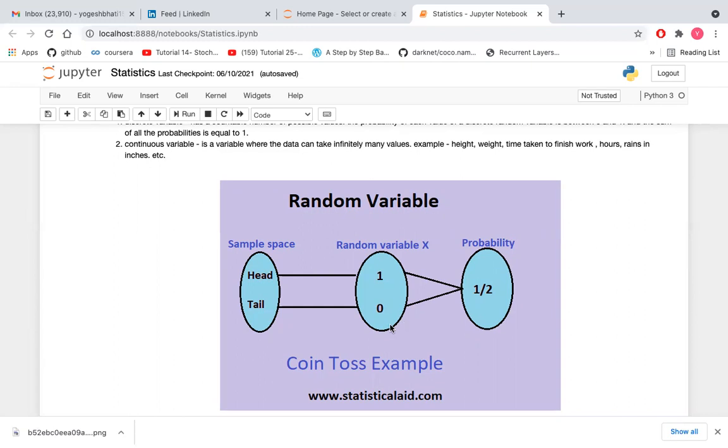So that's how random variables are defined, and I already discussed why we need a random variable. It's mostly used for probability distribution functions. I also described the types of variable: it can be continuous or discrete. So there are two types of variable.